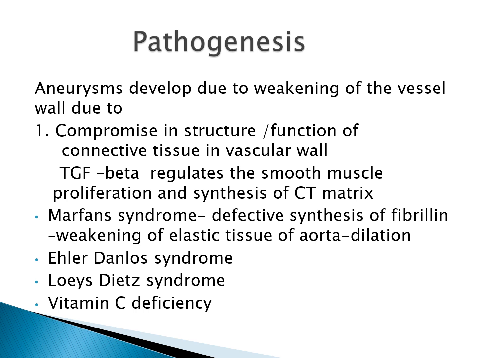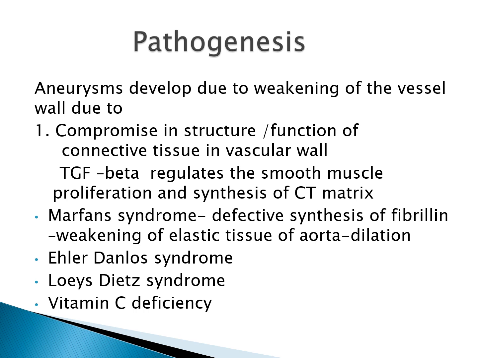We know that TGF beta, that is transforming growth factor beta, regulates the smooth muscle proliferation and synthesis of connective tissue matrix. So any mutation in TGF beta leads to defective synthesis of the matrix, that is elastin and collagen, that leads to dilation and aneurysm formation. We can see these examples as in Marfan syndrome. In Marfan syndrome, there is defective synthesis of fibrillin. What is fibrillin? Fibrillin is the scaffolding protein.